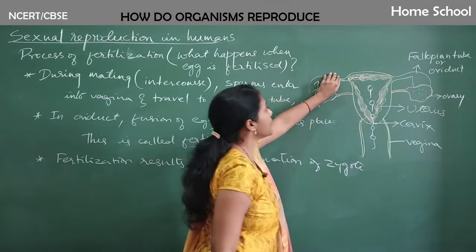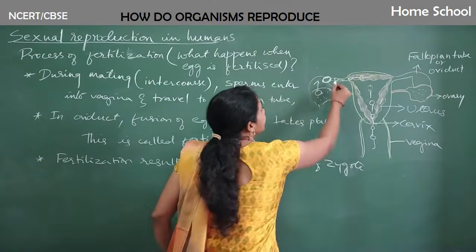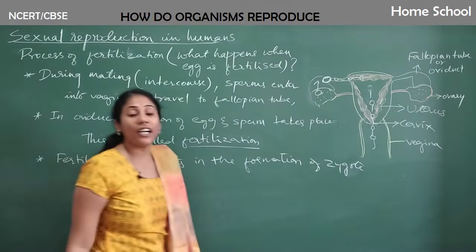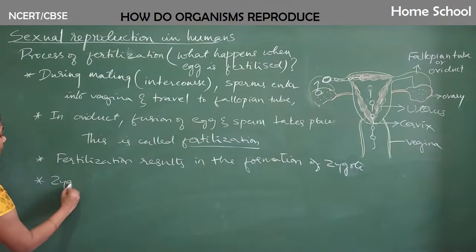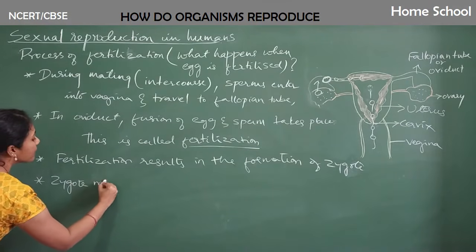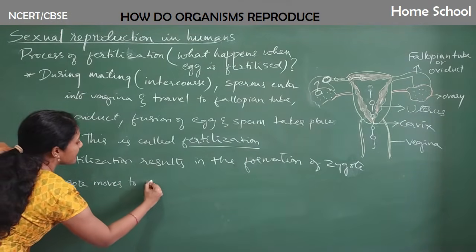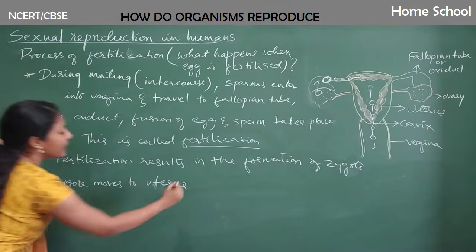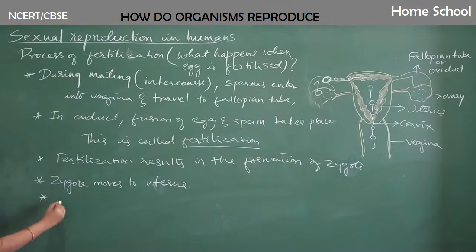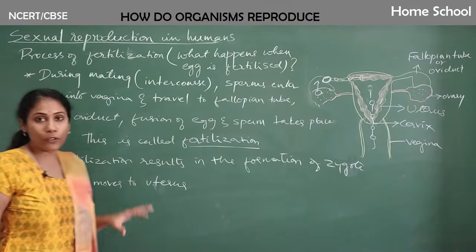Here the zygote is formed, and finally that zygote will move to the uterus. So inside the uterus, the zygote develops into an embryo.